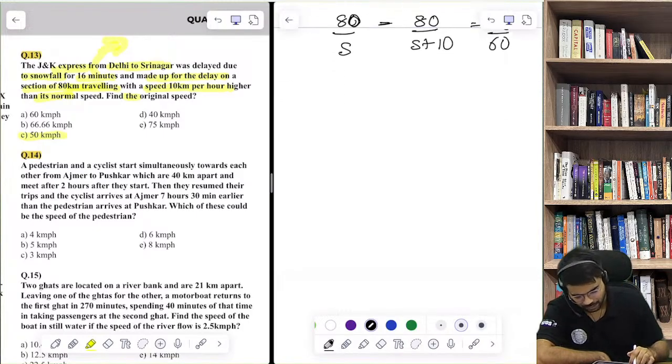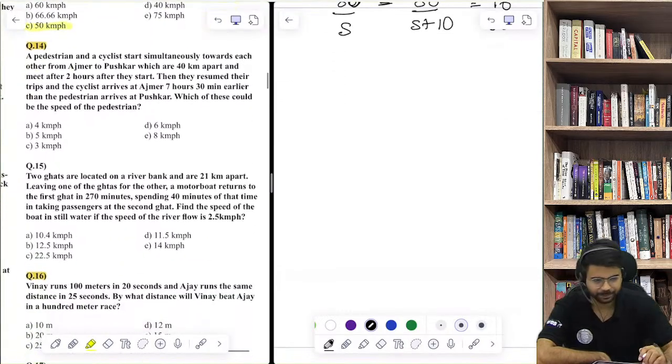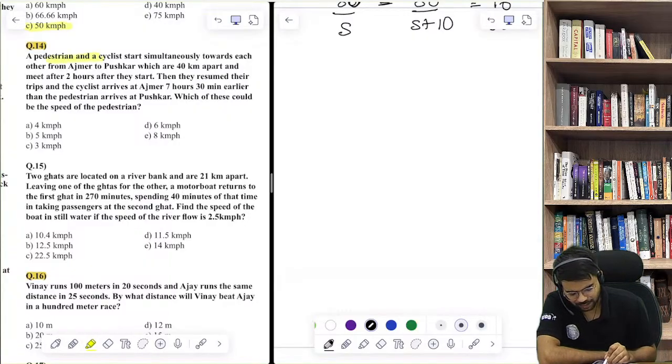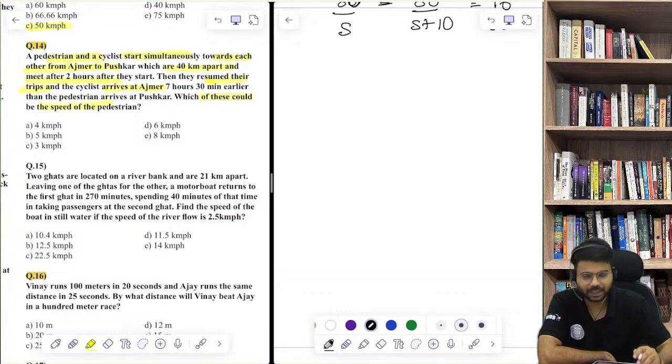Okay, now next question, question number 14. A pedestrian and a cyclist start simultaneously towards each other from Ajmer to Pushkar, which are 40 km apart, and they meet after 2 hours after they start. Then they resumed their trips and the cyclist arrived at Ajmer earlier. Which of these could be the speed of the pedestrian?